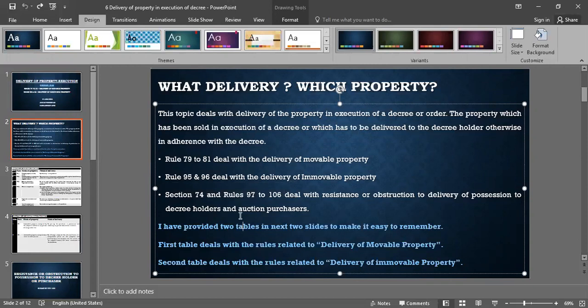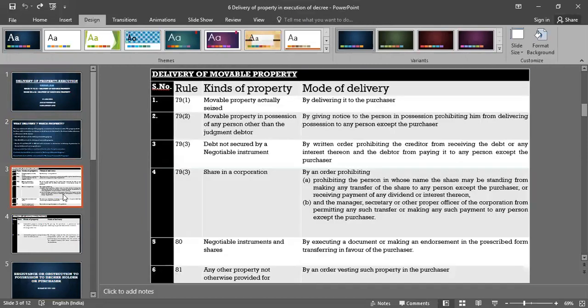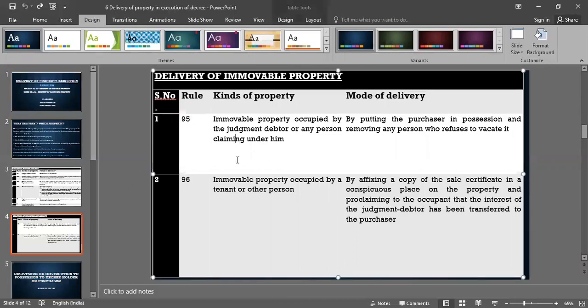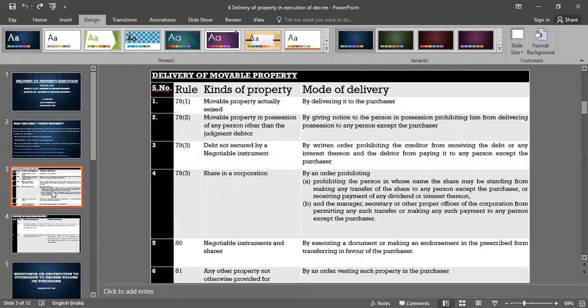So I have provided two tables in the next two slides to make it easy to remember. The first table talks about kinds of property and mode of delivery, which is of movable property. And the next slide talks about delivery of immovable property, how it is to be done. This is a table which I have made for you to make it easy to remember. So just go through this table, and if you feel any confusion or have any doubts regarding it, please contact me accordingly.